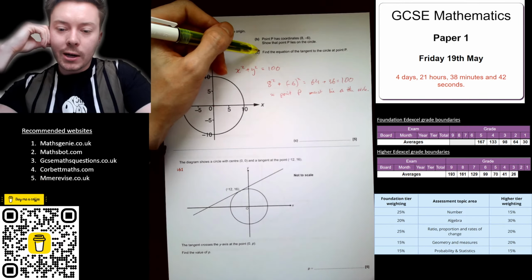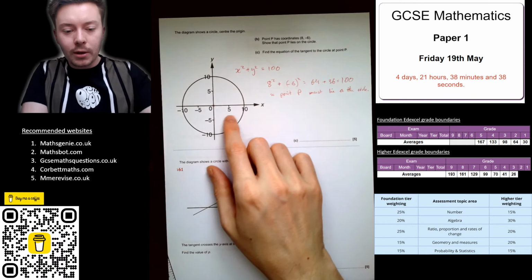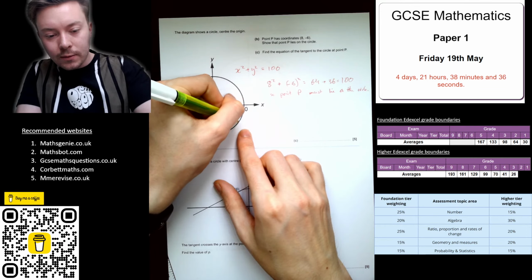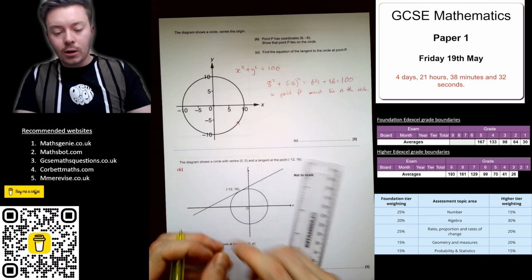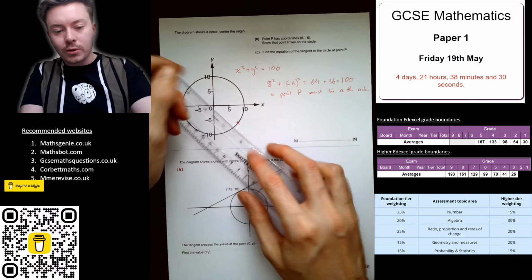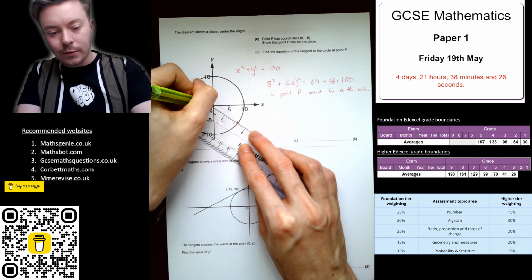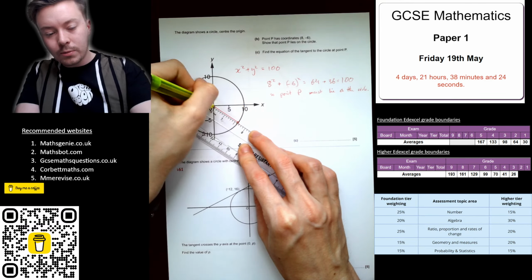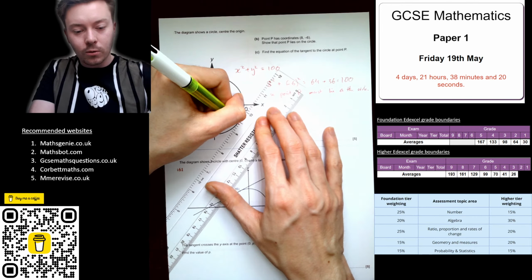Find the equation of the tangent to the circle at point P. Now point P is going to be about 8, -6, it's going to be about here. It doesn't actually matter, I'm just showing you this for context so we can think about what's going on here. It doesn't have to be accurate. So that's my radius. Now a tangent is a line that just touches the outside of the circle.